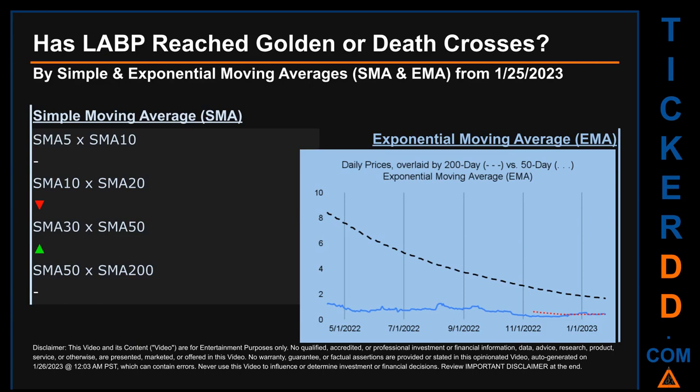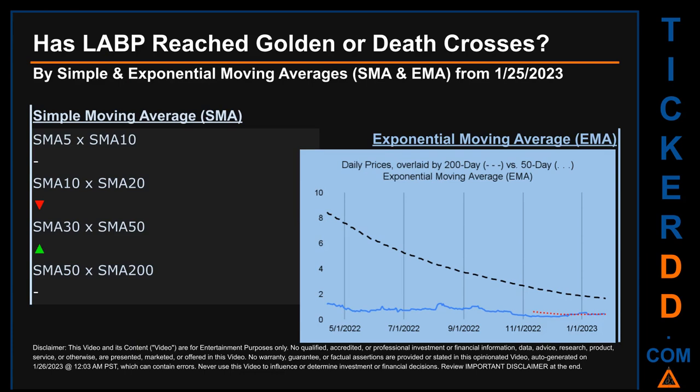Has LABP price reached golden or death crosses? Golden cross and death cross are basic signals that compare average prices across two specified trade day ranges, a short-term versus a long-term range. For example, 5-day versus 10 trade days. Essentially, a golden cross is a bullish signal. It appears when a ticker's short-term moving average crosses above its long-term average. Vice versa, a death cross is a bearish signal when the short-term crosses below its long-term moving average.